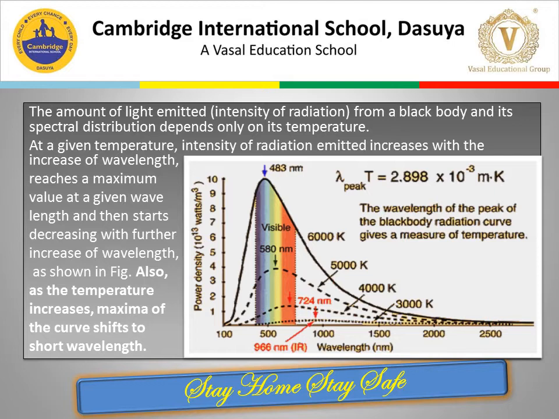This is true for any given temperature, as you will notice in the figure. With the increase of wavelength, the intensity of the radiation emitted increases, it reaches a maxima, after which it starts to fall. And corresponding to this maxima, at different temperatures, different colors are observed.